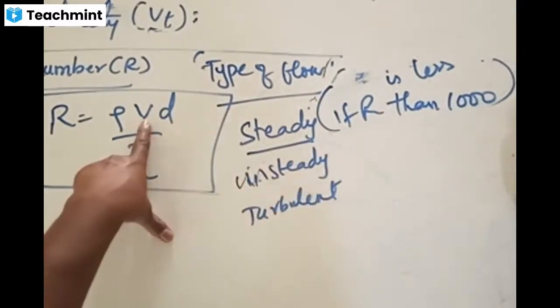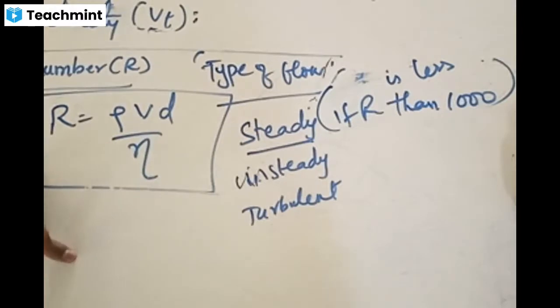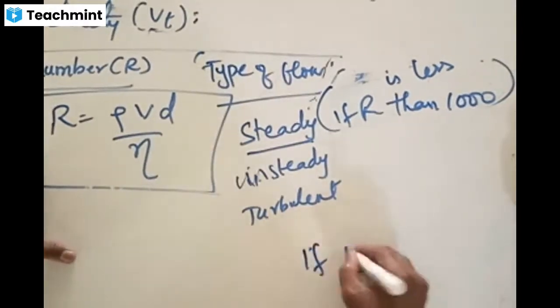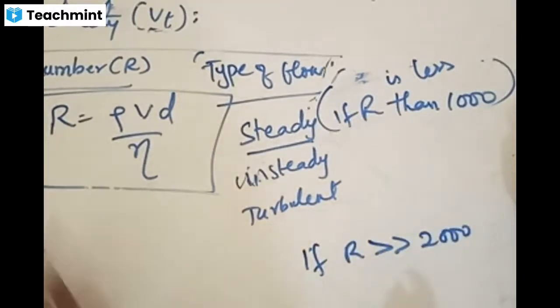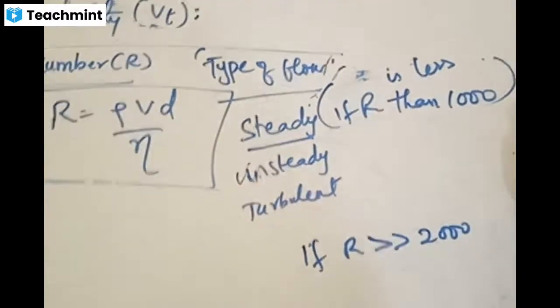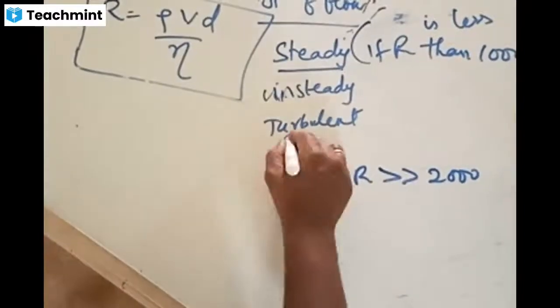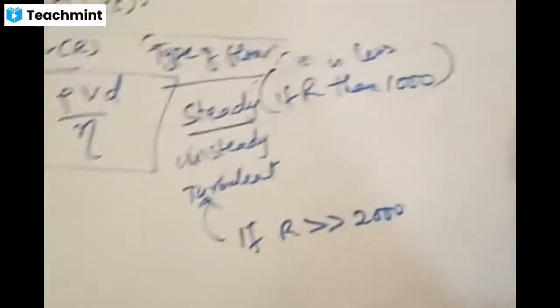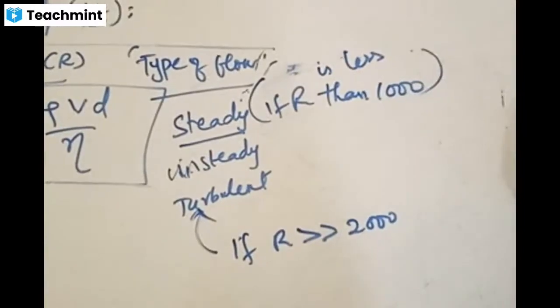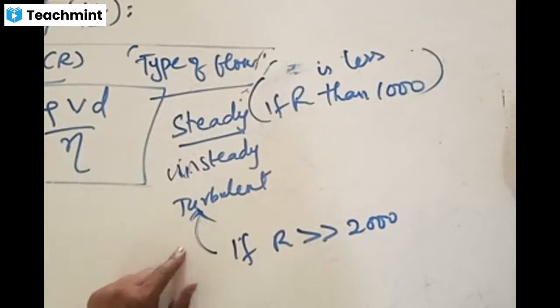It means if speed is less, you'll get a smaller R value. If R is larger than 2000, then the fluid is said to be turbulent. R is less than 1000, steady. R is more than 2000, turbulent.